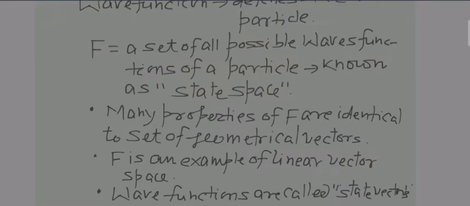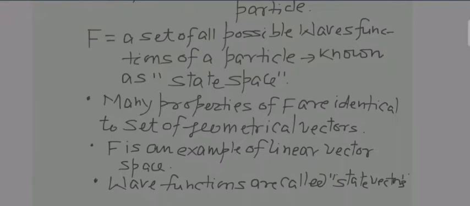So many properties of this capital F are identical to the set of geometrical vectors. I already told you, right? And F is an example of a linear vector space. Why is it called linear? Because it satisfies the relation a vector plus b vector is equal to c vector.